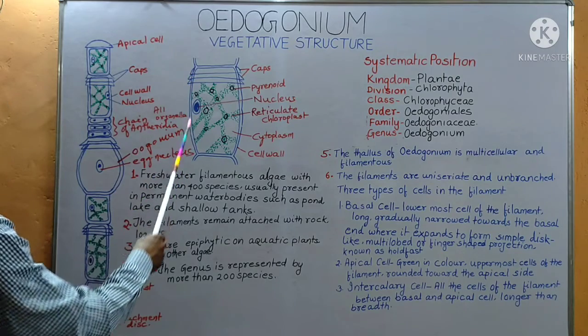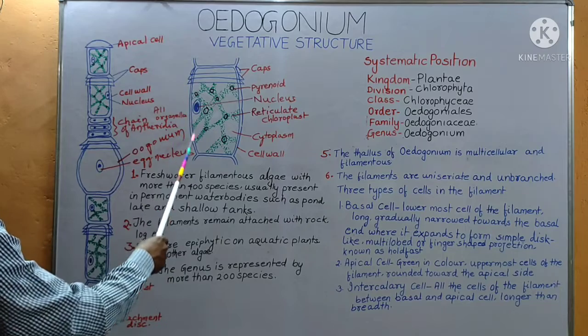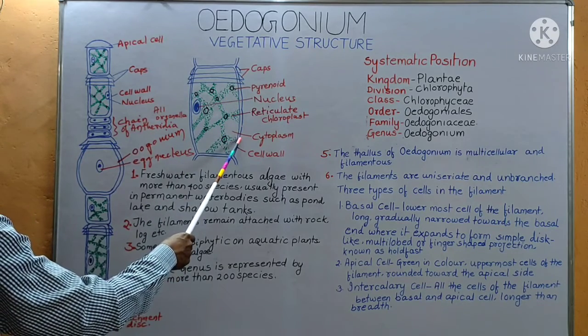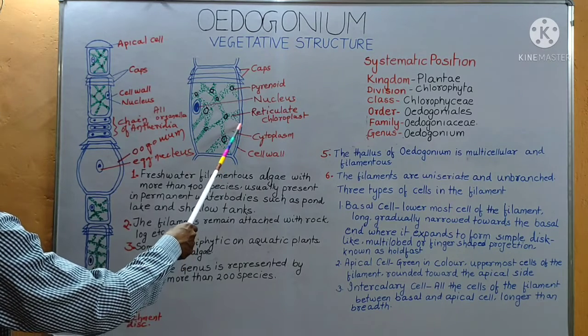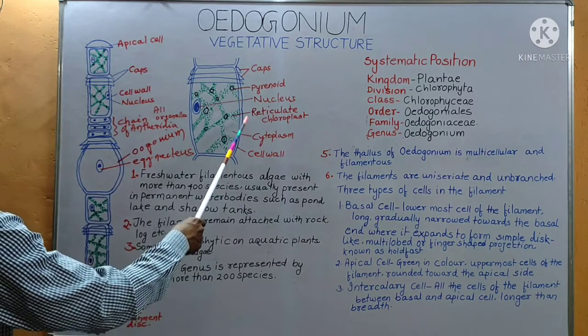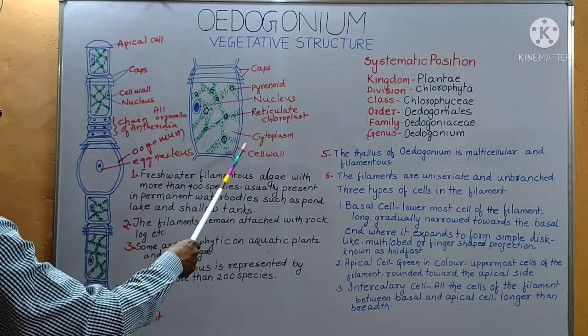Next is the structure of the cell. Like other algae, the cell of Oedogonium is enclosed by a cell wall. The cell wall is three-layered. Outer layer is chitinous, middle layer is pectinous, inner layer is cellulosic. Below the cell wall, there is a cell membrane.